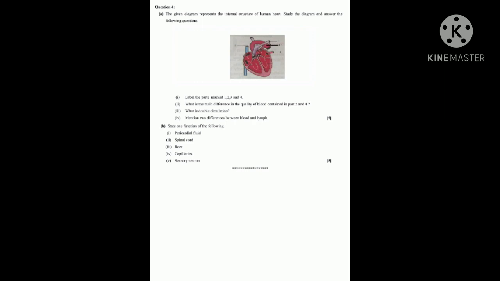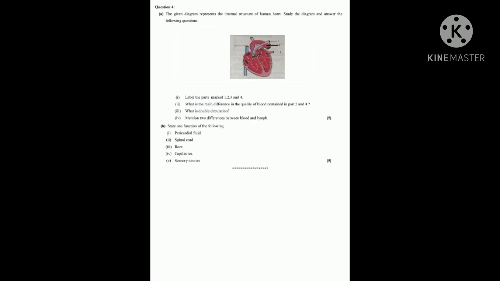Next, write one function of the following. First one, pericardial fluid. It protects the heart from shock, jerk, etc. Or it reduces the friction between the pericardium layers. Any one function you have to write. Next one is the spinal cord. It controls the reflexes below the neck region. Or you can write to conduct the messages from the skin and muscles to the brain. Or conduct the commands from the brain to muscles of the trunk and limbs. Any one function you can write.